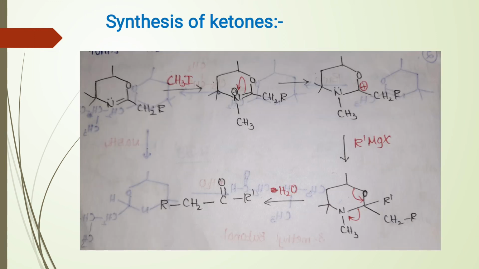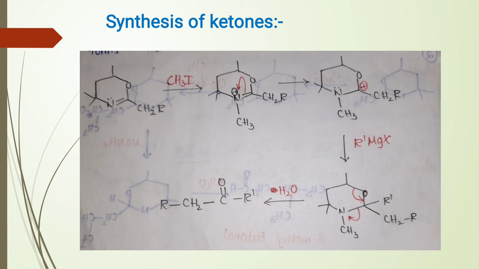By using Meyer synthesis, we can prepare ketones also. The starting material is a dihydro-1,3-oxazine derivative, which on treatment with methyl iodide forms iminium ion, which can be treated with a Grignard reagent or organolithium compounds followed by hydrolysis forms ketones.